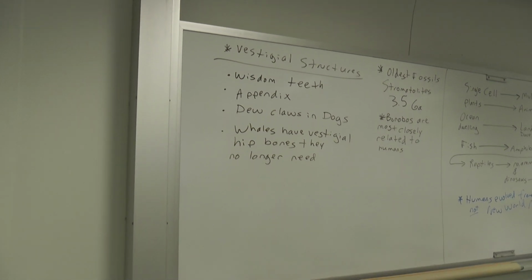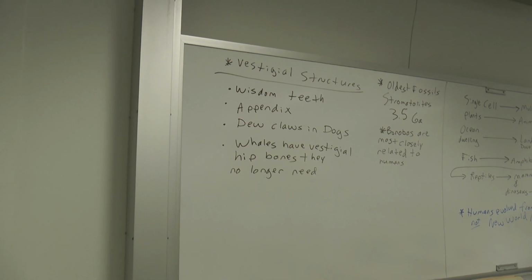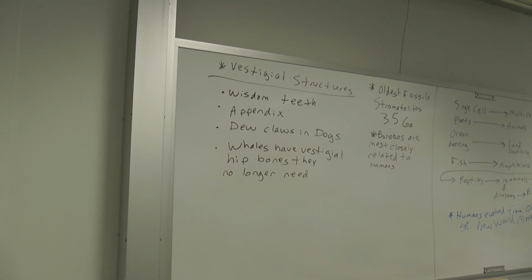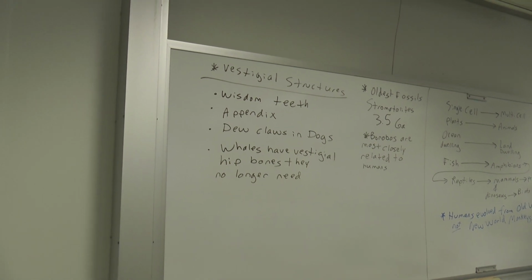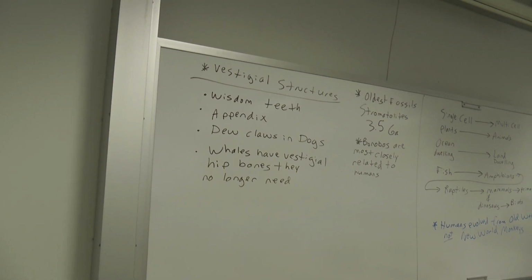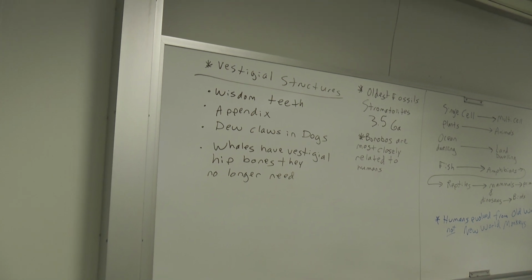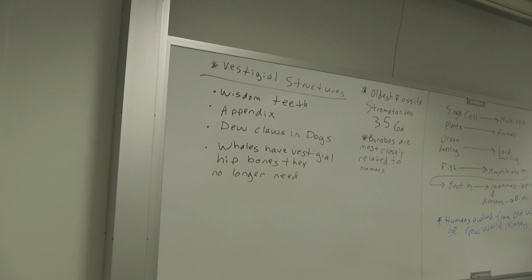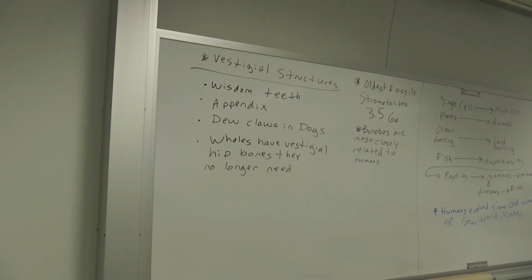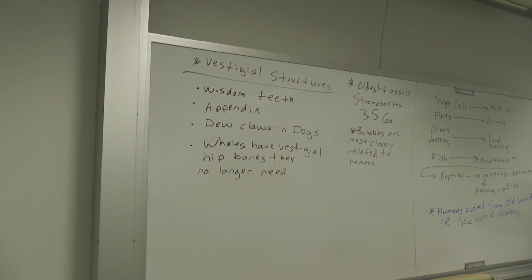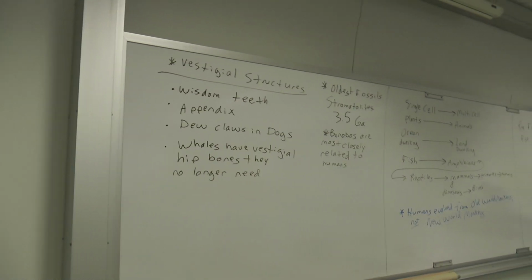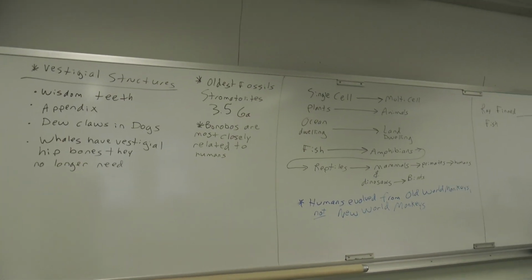And my favorite example is the last one here. Whales have vestigial hip bones they no longer need. Whales don't need hip bones. They've got the vast oceans, and no matter how big the whale is, the big blue whales are the biggest animals on the planet. They do just fine swimming in the oceans. They don't need their hip bones, but they have them, and that's a relic left over from an ancestor that they evolved from. So whales actually evolved from an ancestor that walked around on land, and that's why they have a vestigial hip bone.